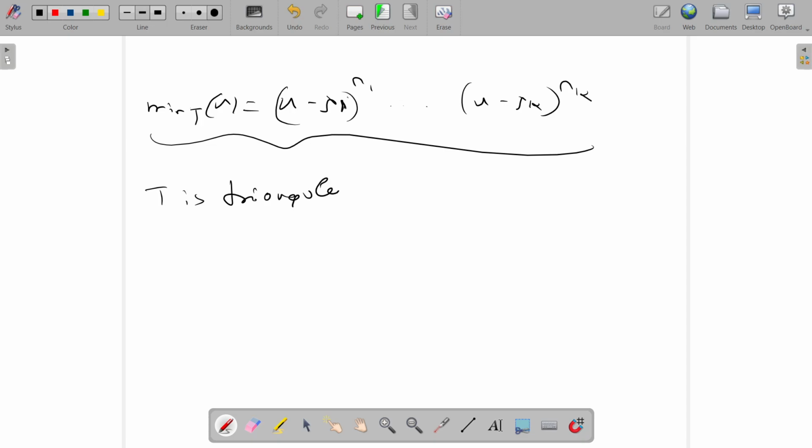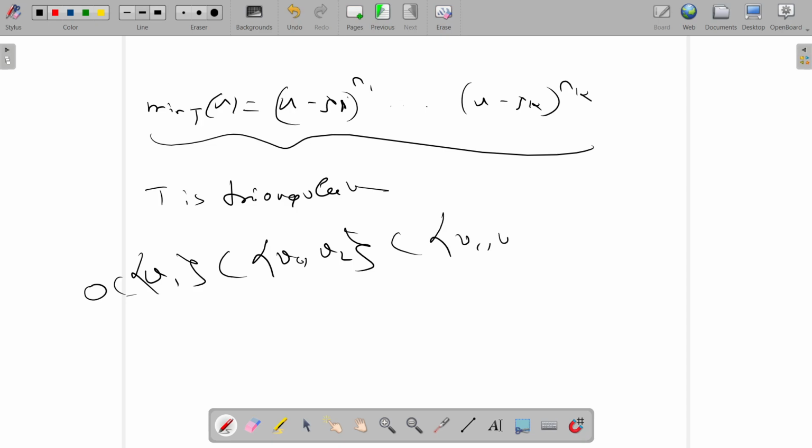So basically we will get a chain like this: 0, a T invariant subspace V1, then V1 V2, then V1 V2 V3. This will be upper triangular, or we can write it lower triangular. So we basically get a flag of T invariant subspaces.